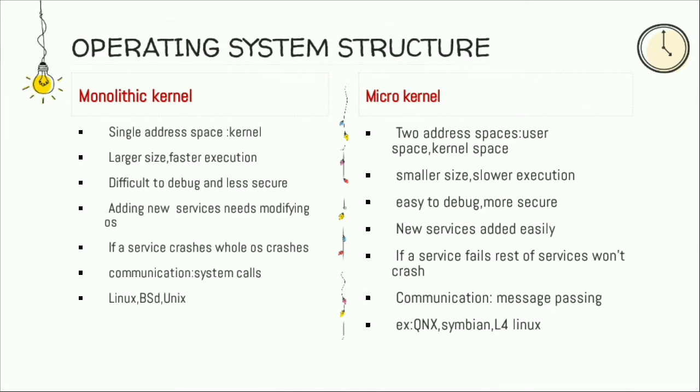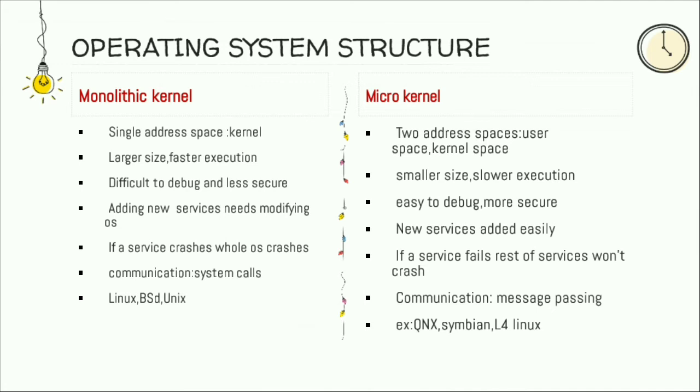And the next one is if a service crashes, then the entire operating system crashes. The device drivers residing in the kernel space make the monolithic kernel less secure than the microkernel, and failure in the driver may lead to a crash.